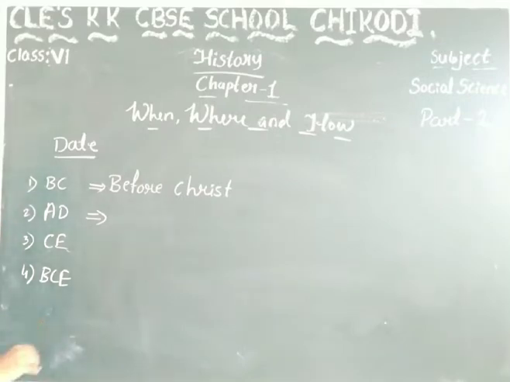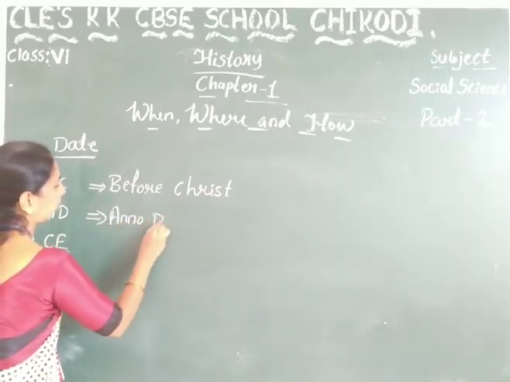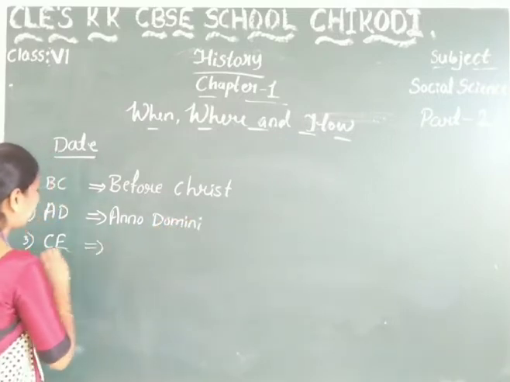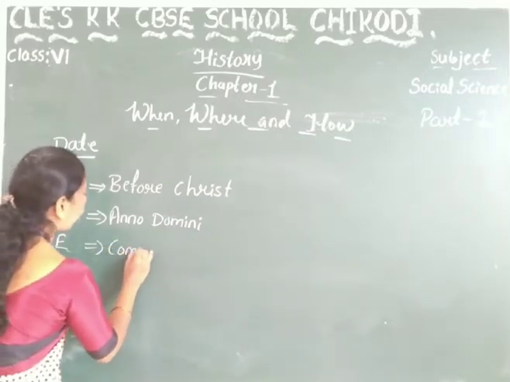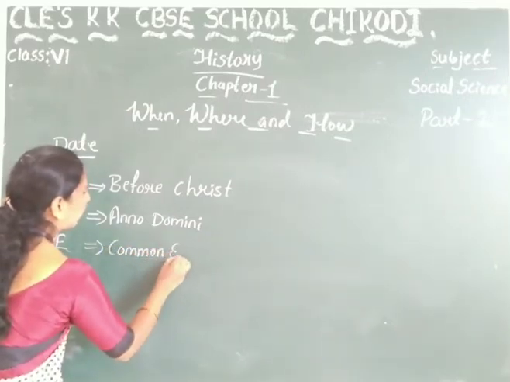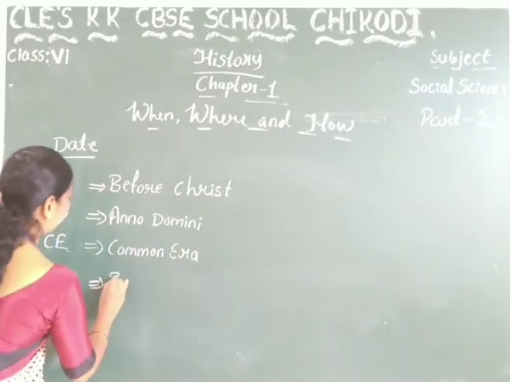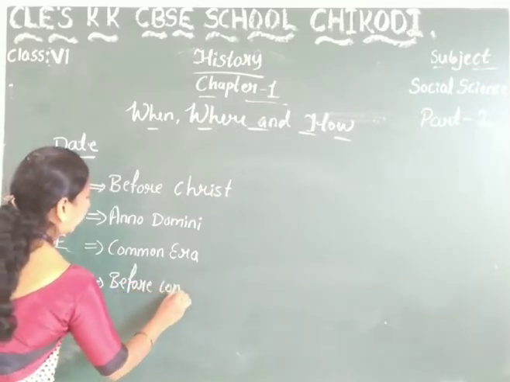AD refers to Anno Domini. CE refers to common era. And BCE means before common era.